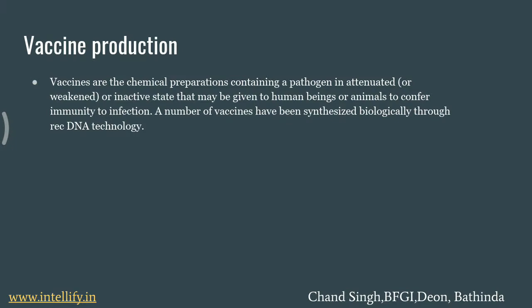While our body recognizes them as antigen or as pathogen and produces antibodies against them. So there is vaccine production with the recombinant DNA technology.